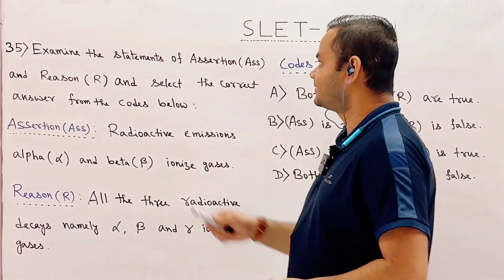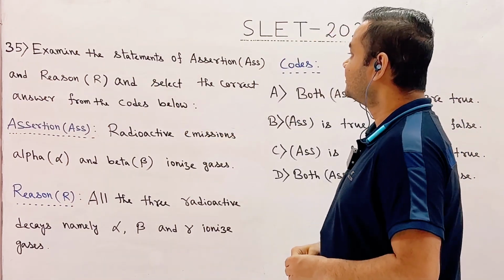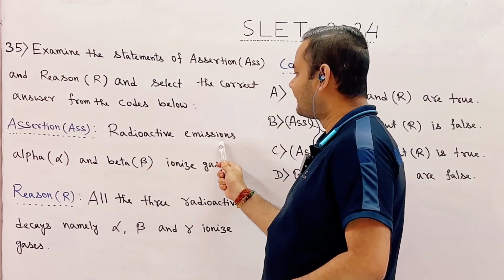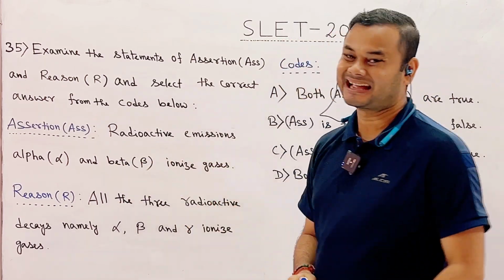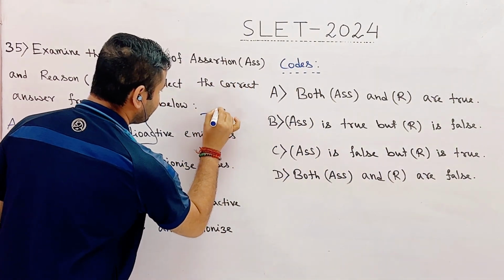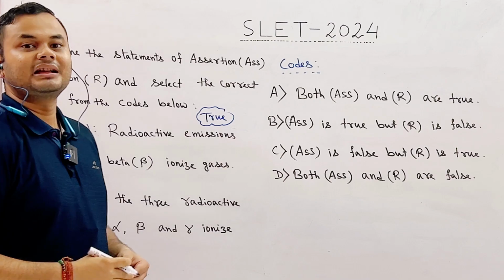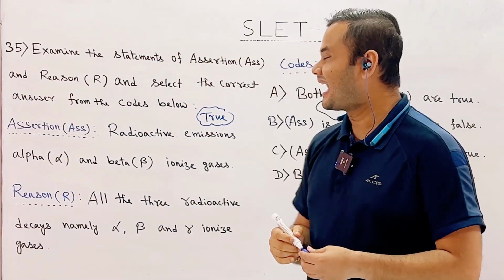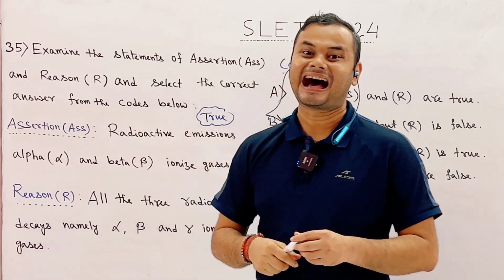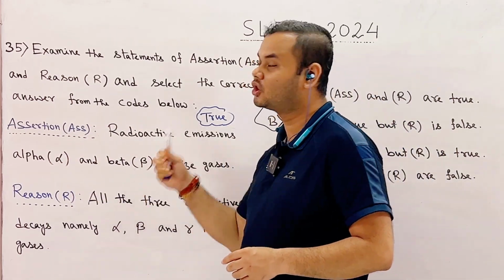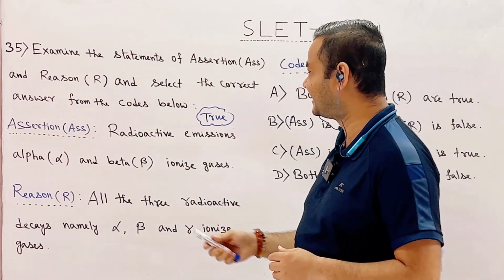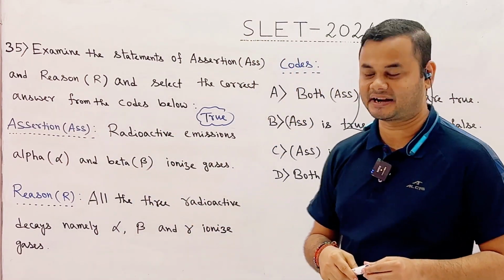Finally, let us discuss question number 35. This is also assertion reason type question. Assertion: radioactive emissions alpha and beta ionize gases. This is true statement. Of course, alpha and beta particles can ionize gases. Since the charge on alpha particles is higher than the charge on beta particles, so the ionizing power of alpha particles is higher than the ionizing power of beta particles.